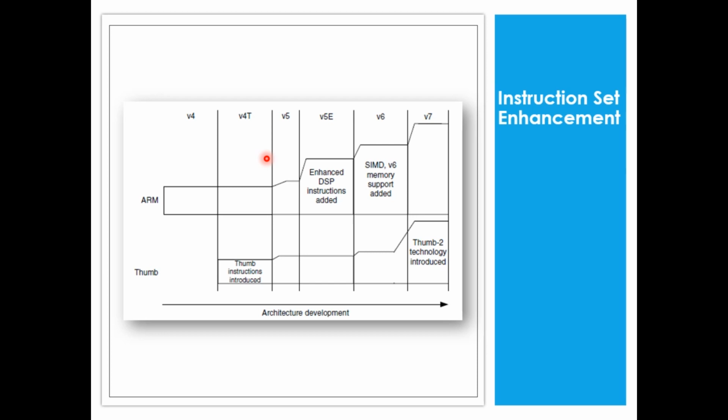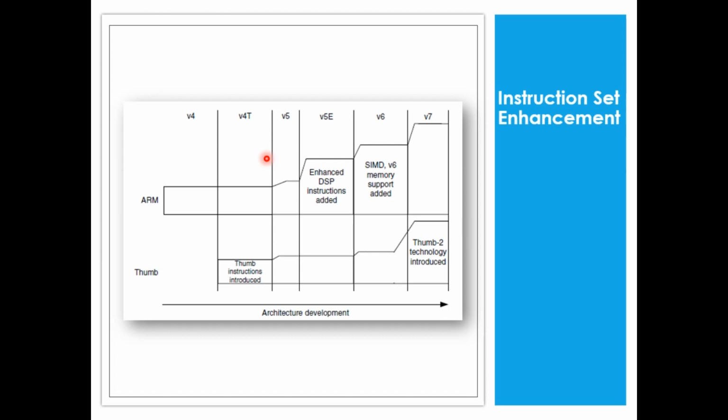In the evolution we have seen V4, then V4T, then we have V5 and V5E. E stands for enhanced version, basically for digital signal processing applications. So DSP instructions were added in version V5. The architecture was slightly modified to support DSP, digital signal processing related instructions. That's why it was known as V5E. But whether V4T, V5, V5E, or maybe the immediate V6, all of these support thumb instructions.